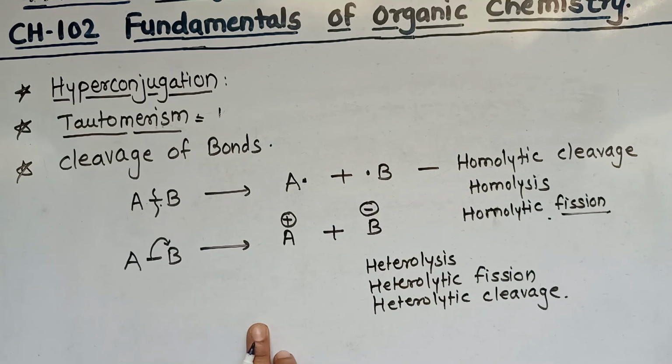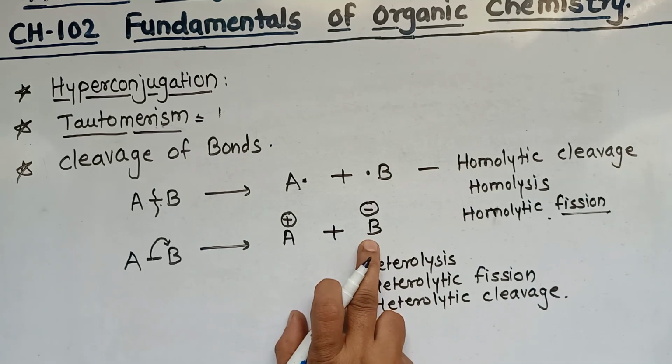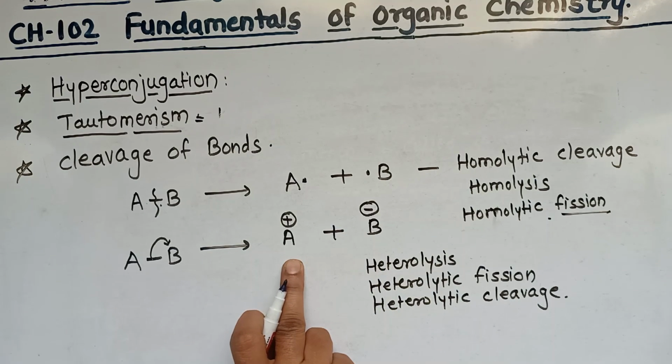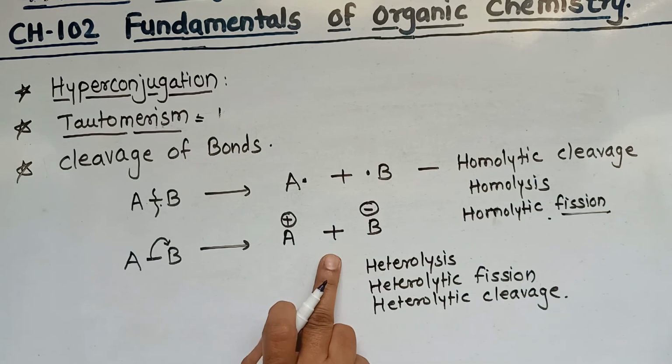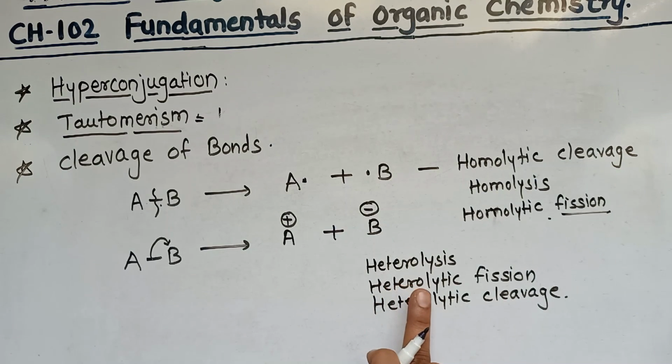Here shifting takes place towards one of the atoms, and due to that it acquires a negative charge and the other acquires a positive charge. There is a formation of ions. That cleavage is known as heterolysis.